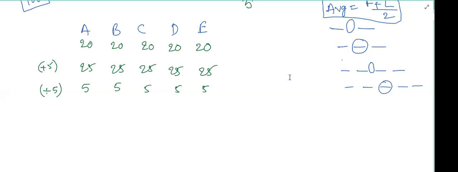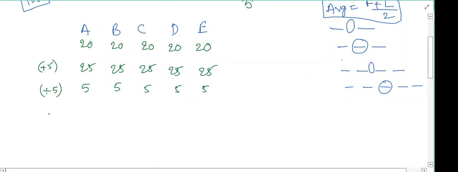Now what is the new average here? 5. Previously it was 25. Okay. Now I want to double their amount. So each person's amount becomes 5 doubled, which is 10, 10, 10, 10, and 10. Now tell me the new average is?